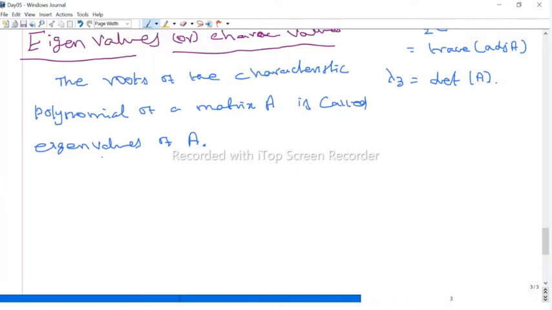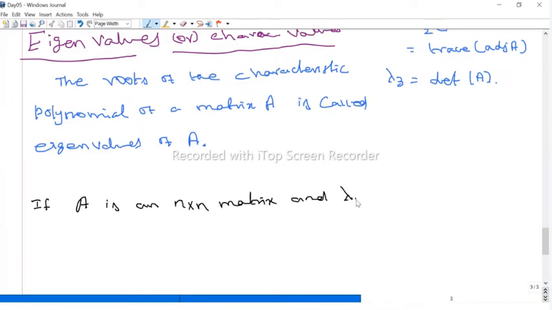So I take some color. If A is a square n by n matrix, then we have an nth order polynomial. That polynomial is the characteristic polynomial, and any nth degree polynomial has n roots, right?